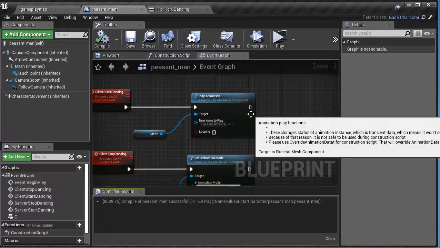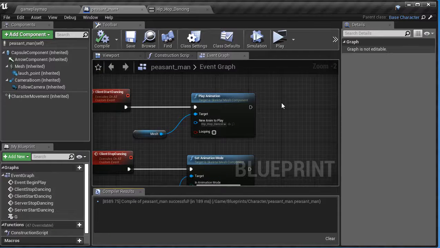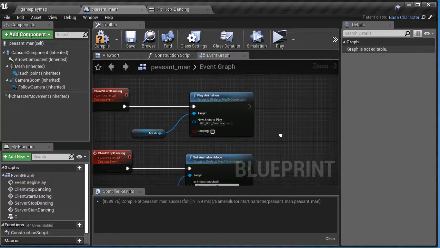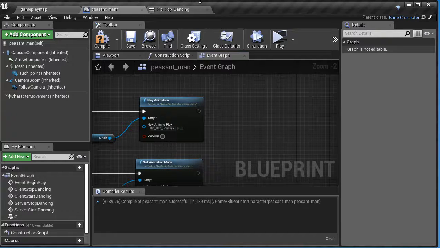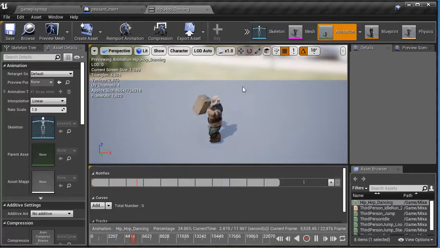Let's hit escape. I could go to his blueprint and I could loop it. I could click on looping. Or if I didn't want to loop it, if I only wanted it to play once, what I could do was find out how long that animation is. So I double clicked and opened up the hip hop dancing animation, and right down here it tells me that it's about 12 seconds long.